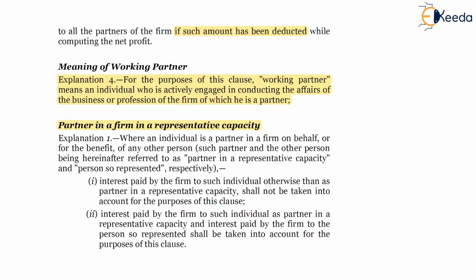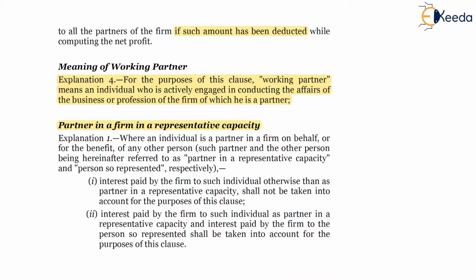So again an example, if the partner, that is Mr. A, is a partner in his individual capacity, and his HUF, which is not a partner, is receiving interest from the firm, then any interest paid by the firm to the HUF won't be subject to section 40B.